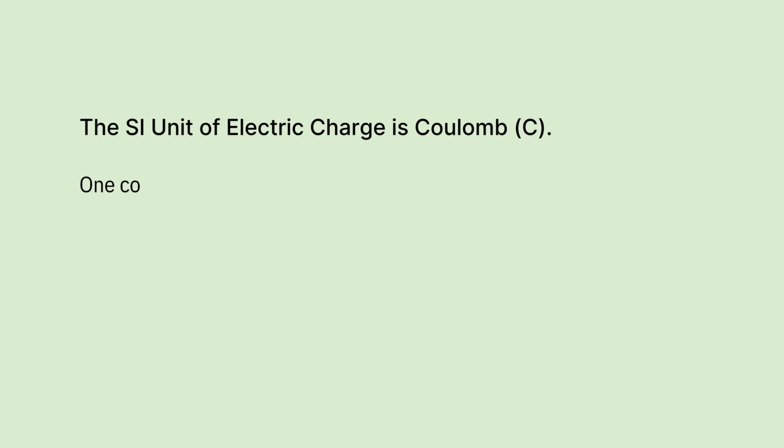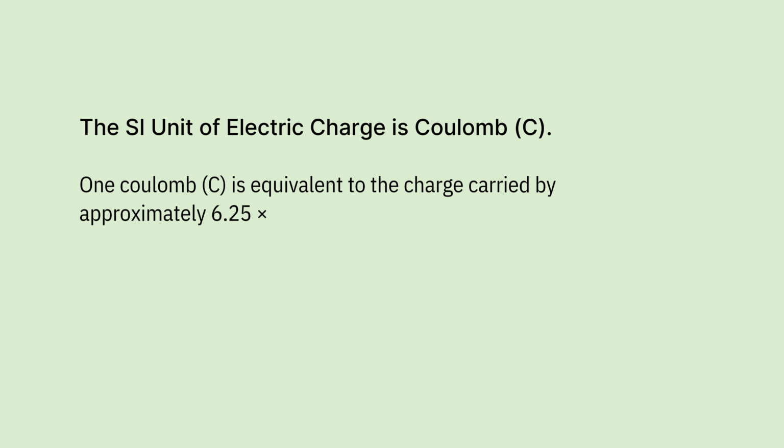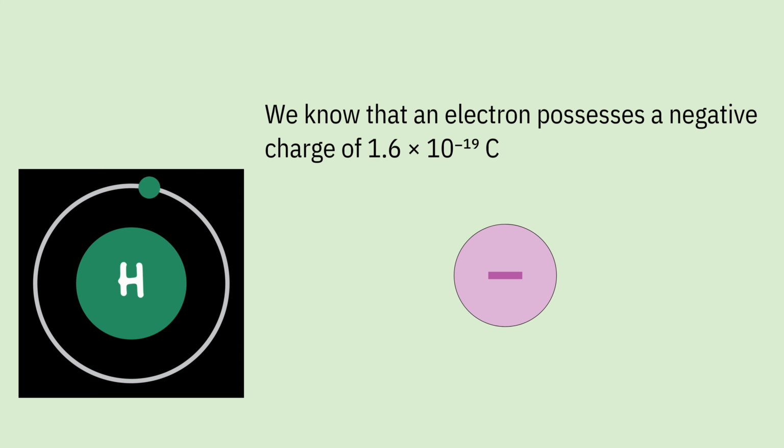Now, what is the SI unit of electric charge? The SI unit of electric charge is coulomb, that is capital C. 1 coulomb is equivalent to the charge carried by approximately 6.25 × 10^18 electrons. Now, how will you find out that 6.25 × 10^18 electrons will make 1 coulomb of charge? We know that an electron has a negative charge of 1.6 × 10^-19 coulomb.